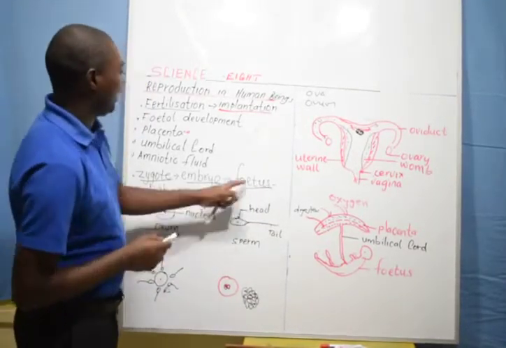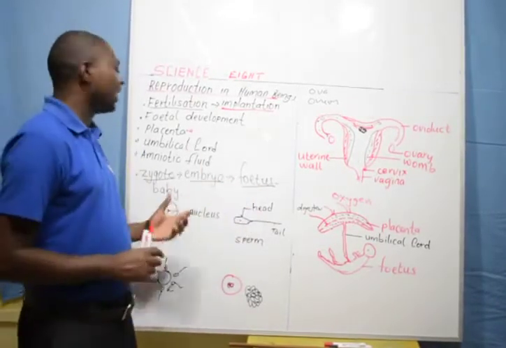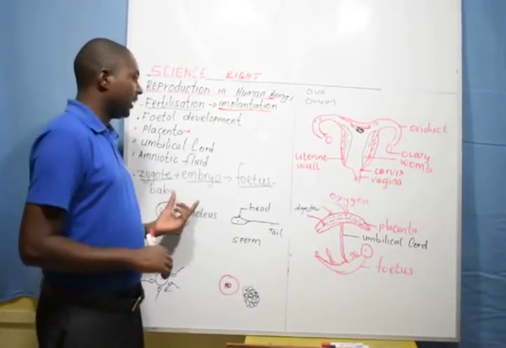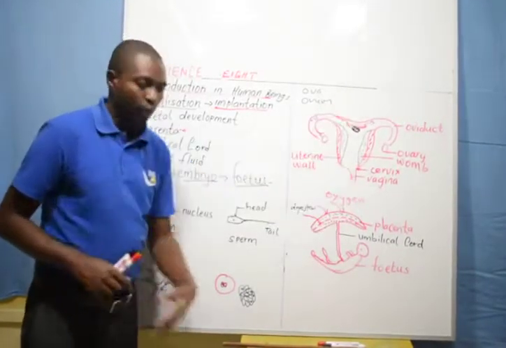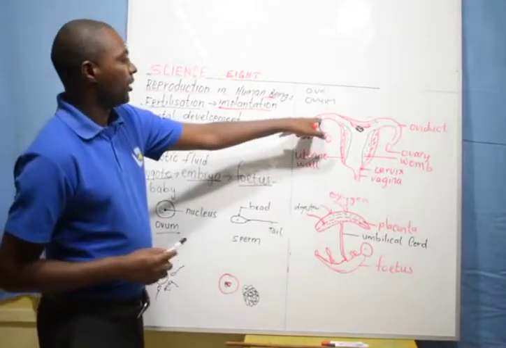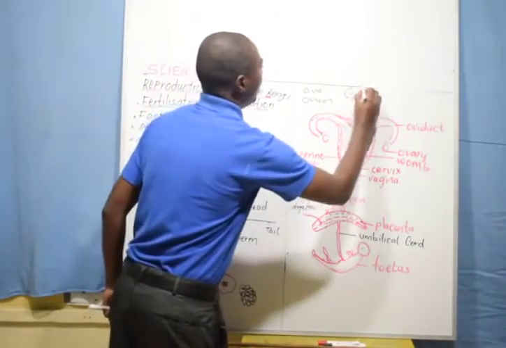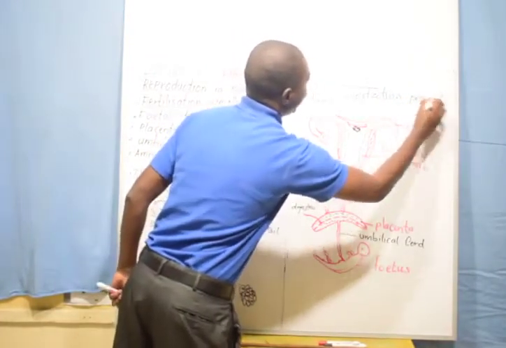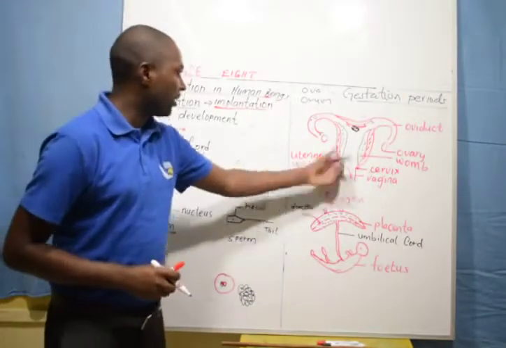After that, the fetus, before the 9 months, up to 7 months, has all the human features. And by 9 months, the child grows fully, and the child must get out of the womb after 9 months. So the period between conception or fertilization and birth is known as the gestation period, which in human beings is 9 months.